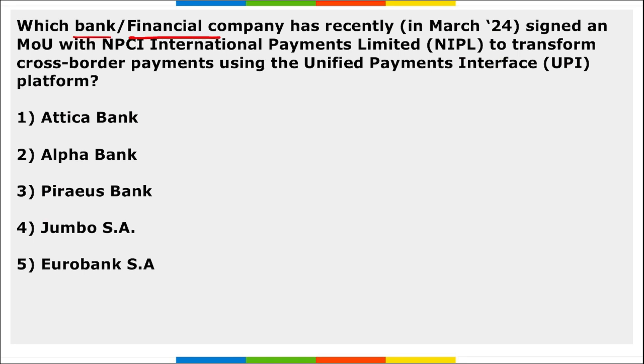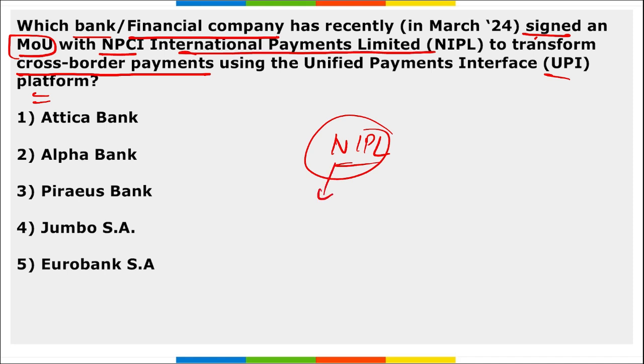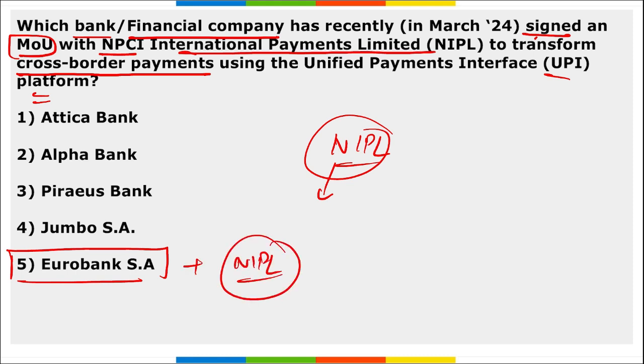Next, which bank or financial company has recently signed an MOU with NPCI International Payments Limited to transform cross-border payments using the UPI platform? NPCI is your National Payments Corporation of India and NIPL is your NPCI International Payments Limited. Correct? So which is that organization? It is Eurobank SA. They have partnered with NIPL in order to facilitate and transform cross-border transactions using the UPI platform.